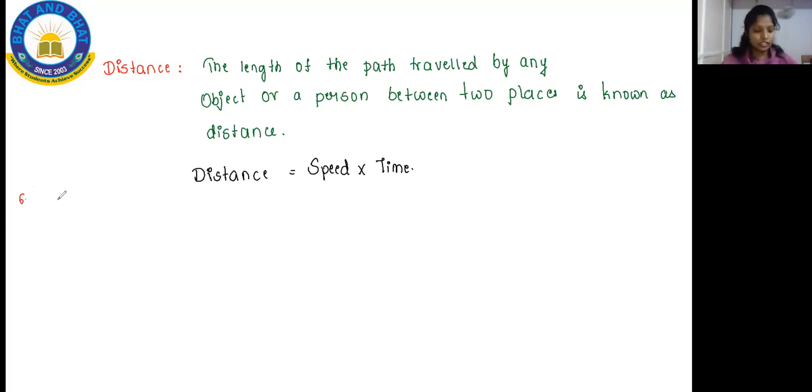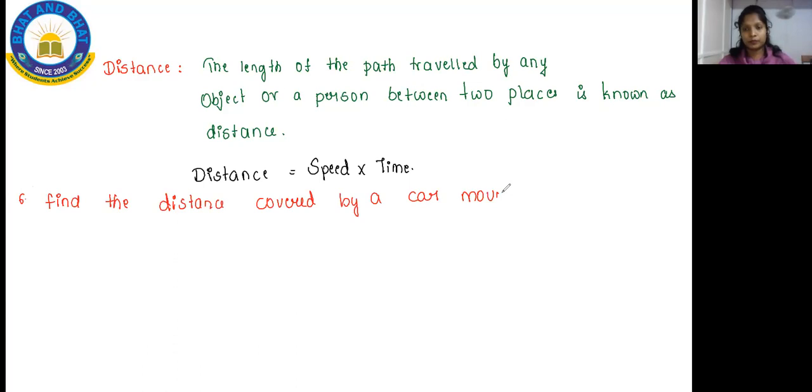Find the distance covered by a car moving at 20 meter per second for 3 hours. So this is the question.